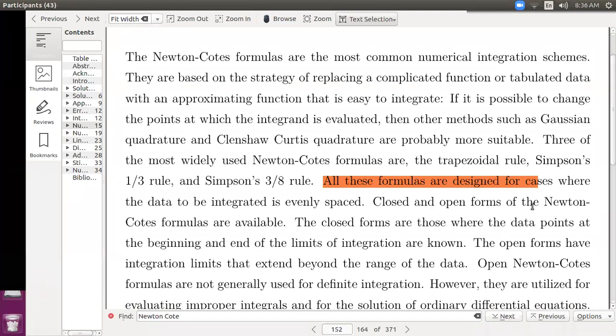Closed and open forms of the Newton-Cotes formulas are available.